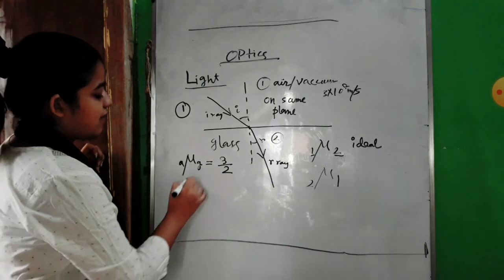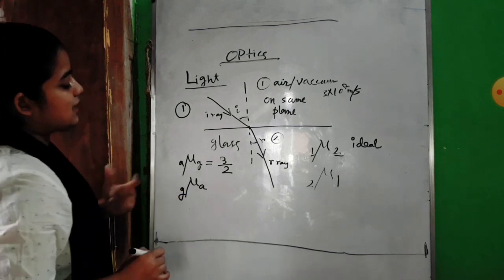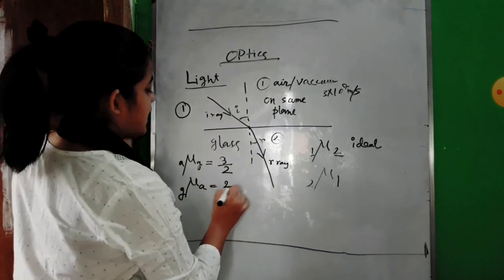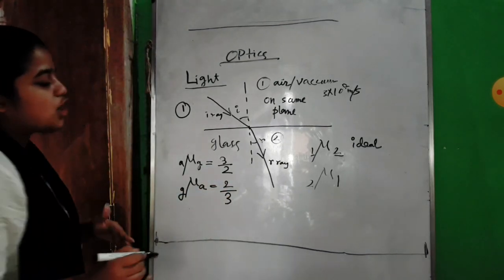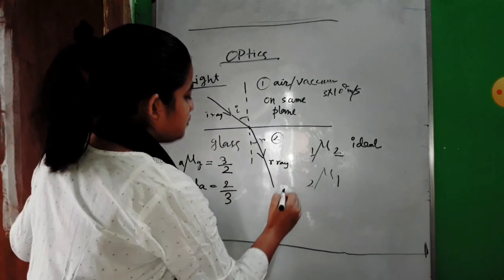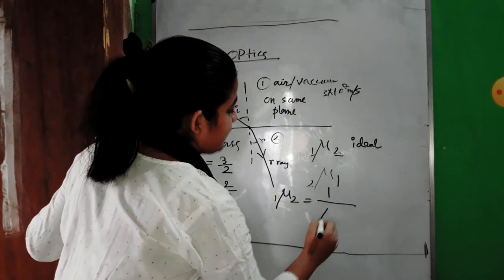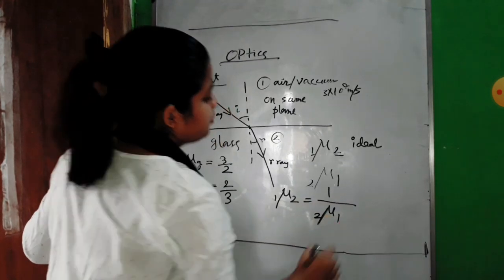And if we are finding the refractive index of air with respect to glass, we will find it as 2 by 3. That only means that mu 1 2 is equal to 1 by mu 2 1.